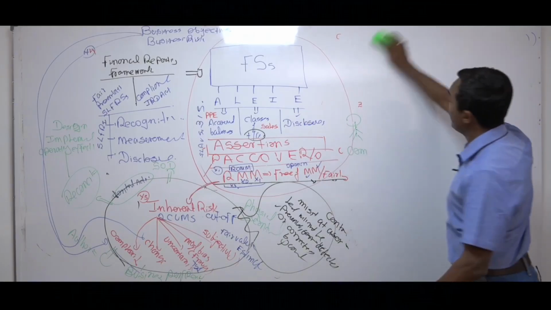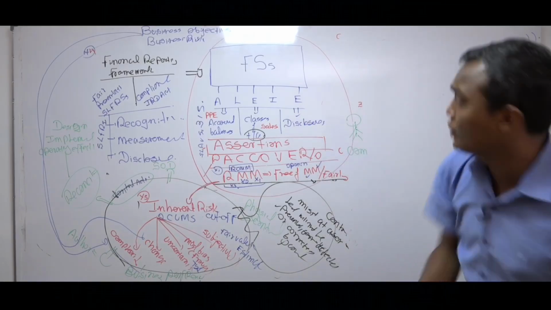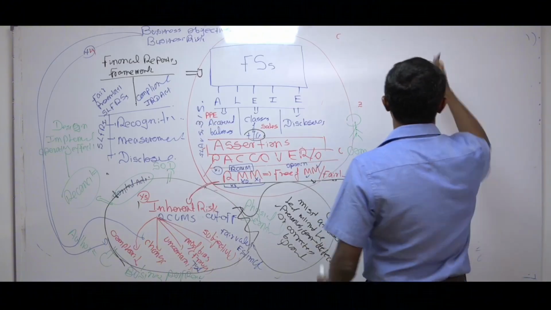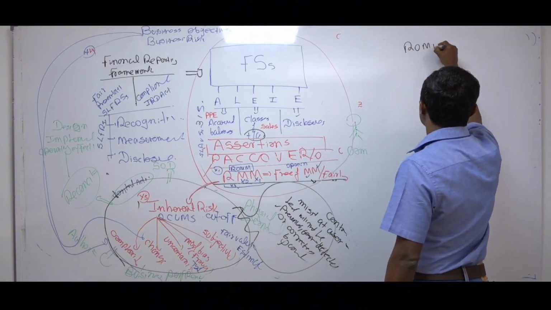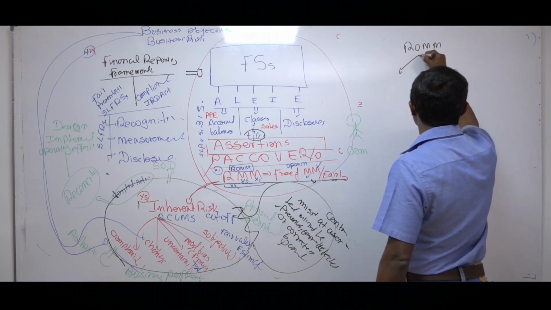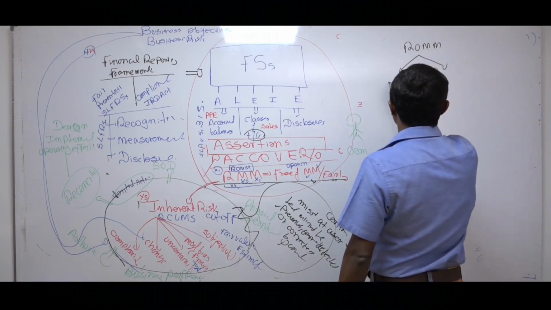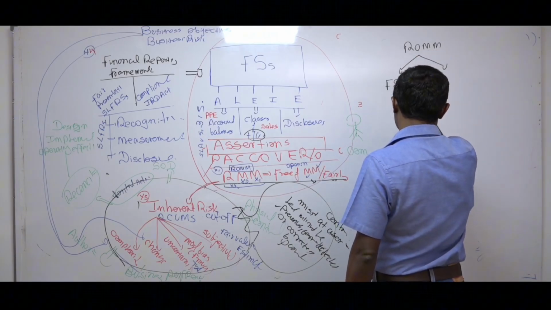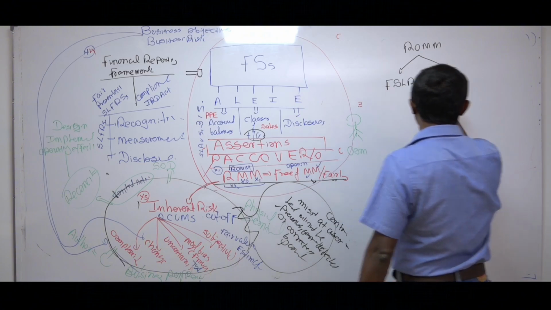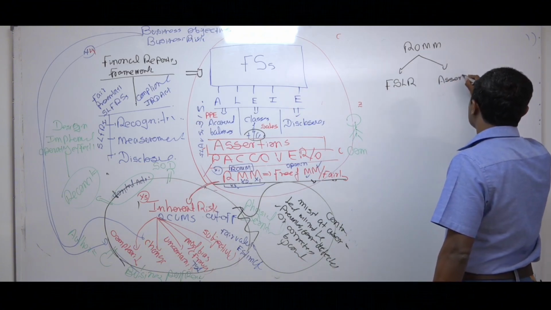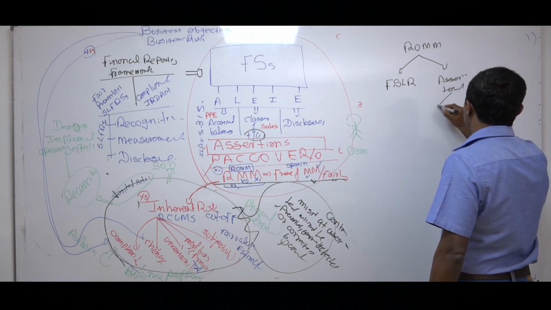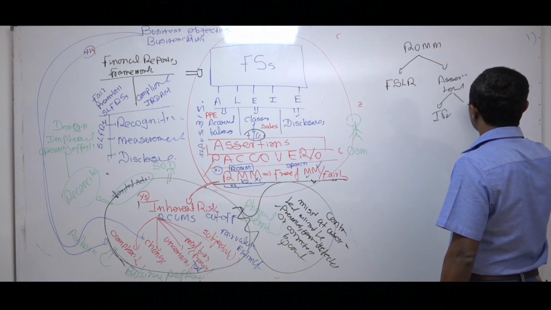When it comes to ROMM, risk of material misstatement, remember there are two big classifications. One is called financial statement level risk. This we didn't come to yet, it will come very soon. The other one is assertion level risk. So assertion level risk we learned as inherent risk and control risk.